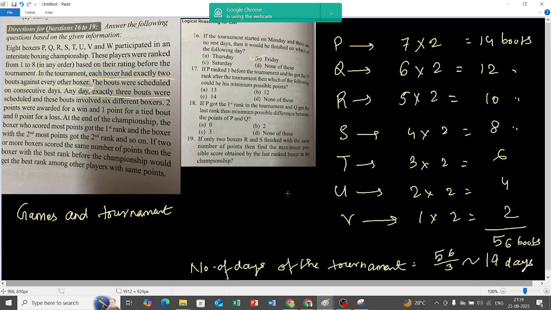If two or more boxers scored the same number of points, then the boxer with the best rank before the championship would get the best rank among the other players with the same points.